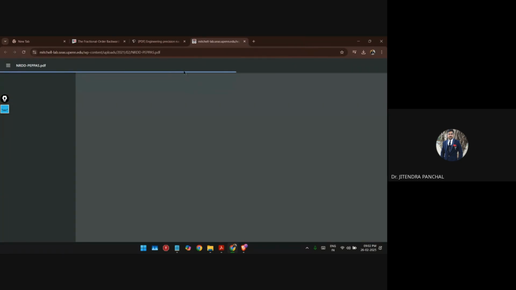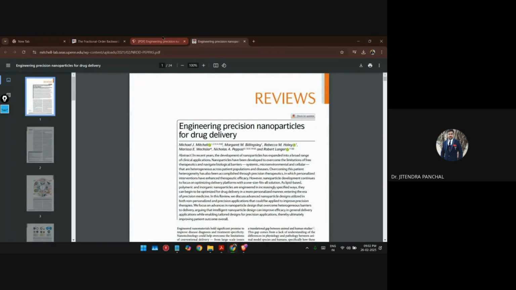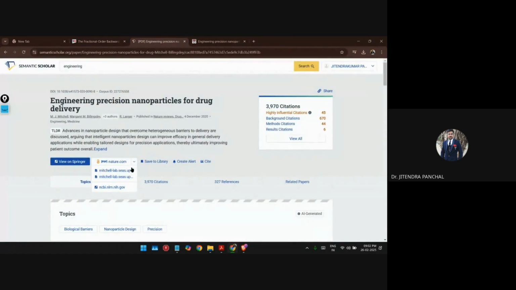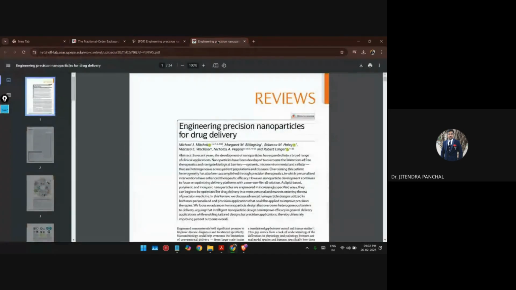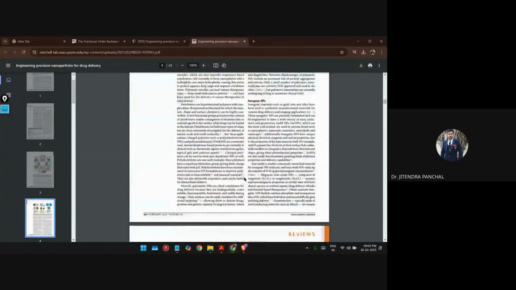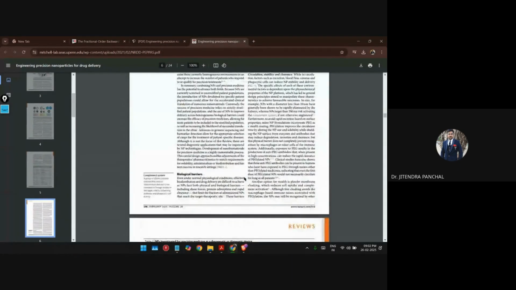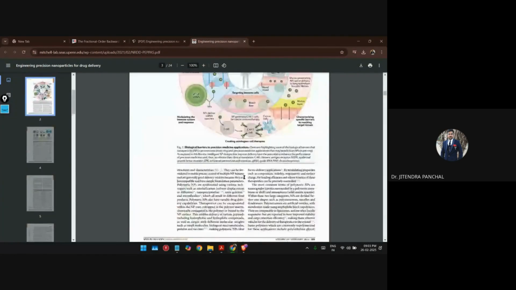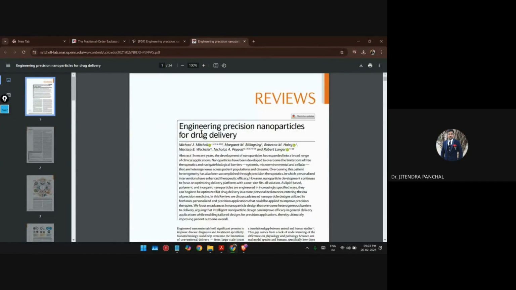So through the journal portal, right? It was not available, but here you can see this down arrow is given, right? In the down arrow, you can take any of the links available over here, right? When you click on this link, you are able to download that research paper, right? Yes or no? Are you getting this or not? Yes, sir.